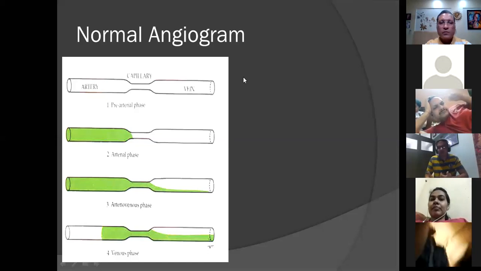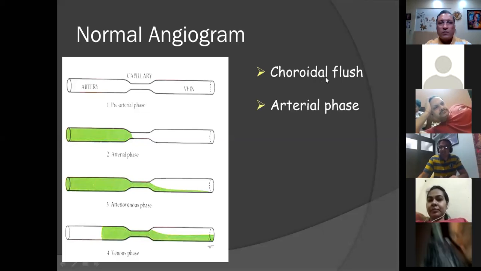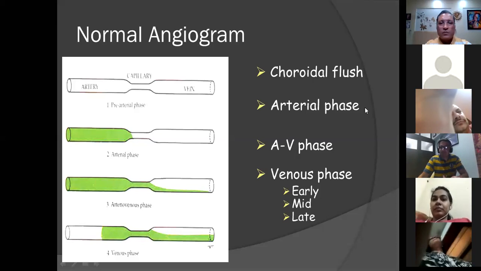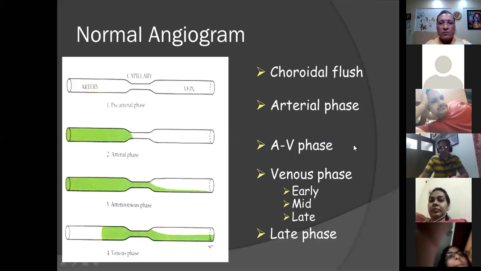When it is between artery and vein, it is called the arteriovenous phase. And once it entirely reaches the retinal veins, it is the venous phase. So correspondingly, the stages are first the choroidal flush, the arterial phase, the arteriovenous phase, and the venous phase, which is again divided into early, mid, and late venous phase. And then there is a late recirculation phase also.